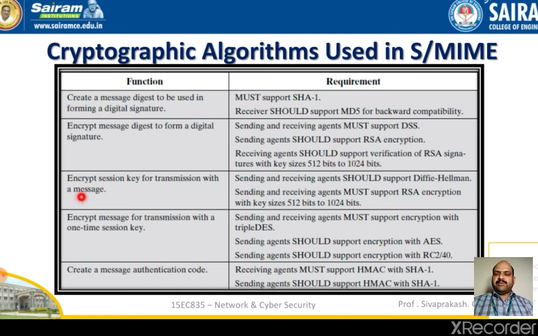The third function, encrypt session key for transmission with a message. A sender and receiver agent should support Diffie-Hellman algorithm. A sender and receiver agent must support RSA encryption with the key size of 512 bits to 1024 bits.